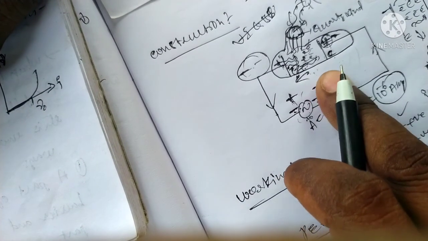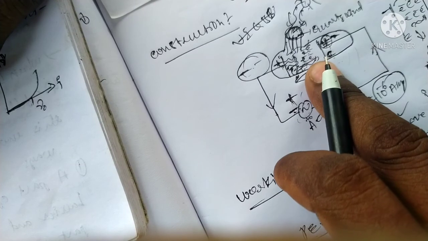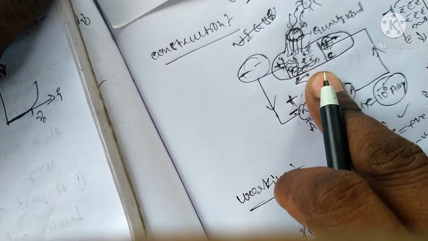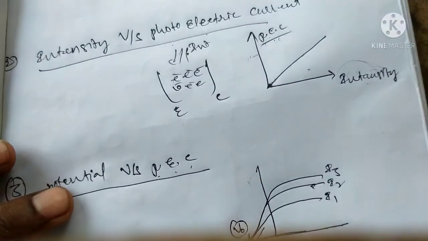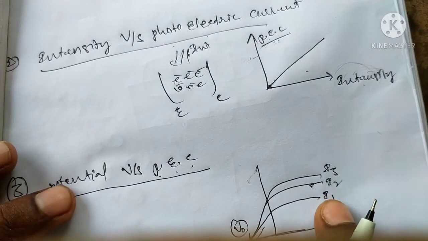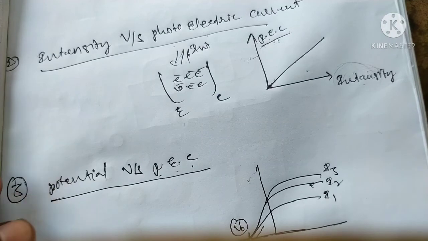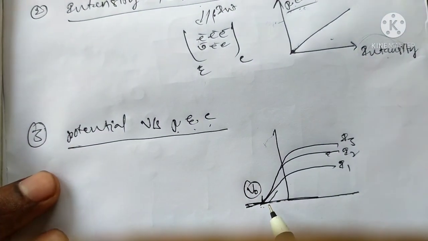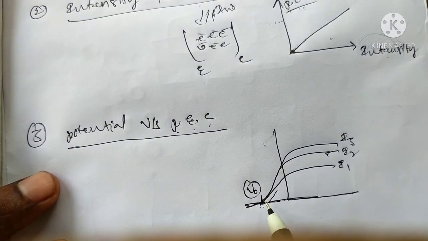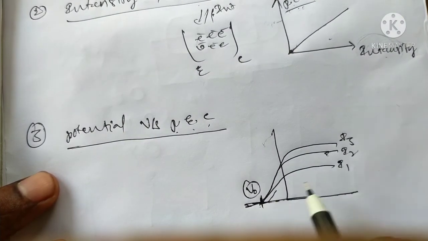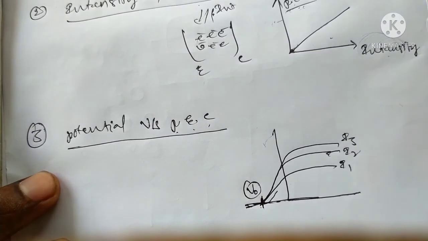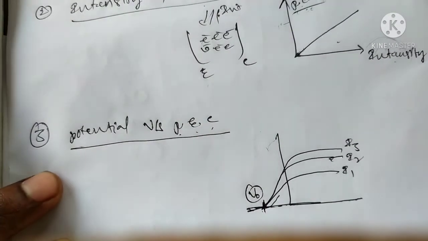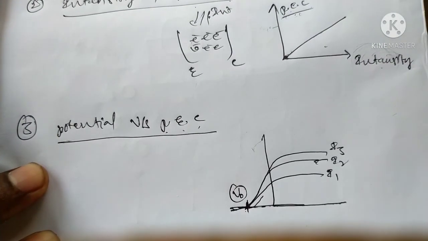The current will be zero. That means electrons are not flowing; there is no flow of electrons. The current will be zero at different intensities. The stopping voltage will be the same for different intensities. We only get one stopping voltage from this graph. That means the stopping voltage is independent of the intensity.